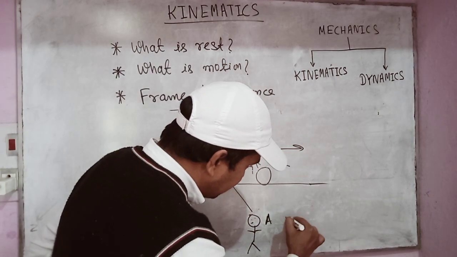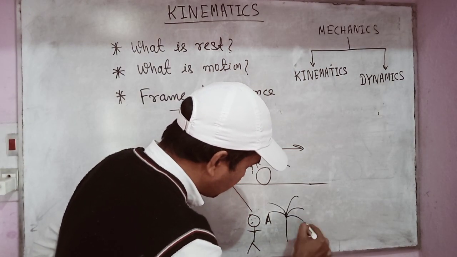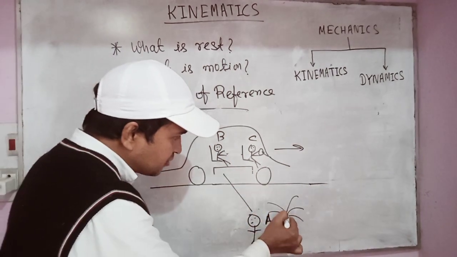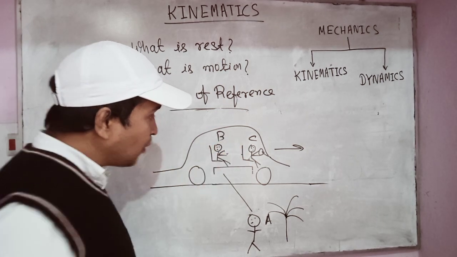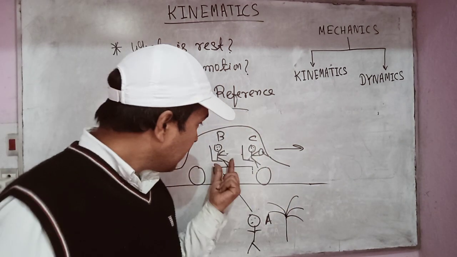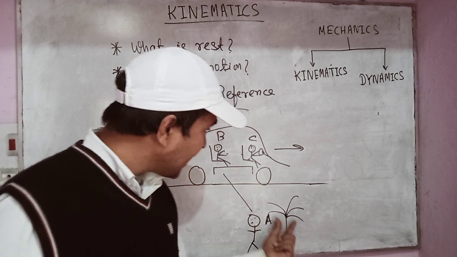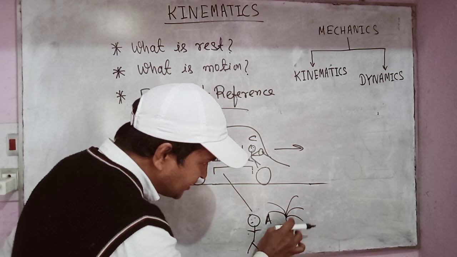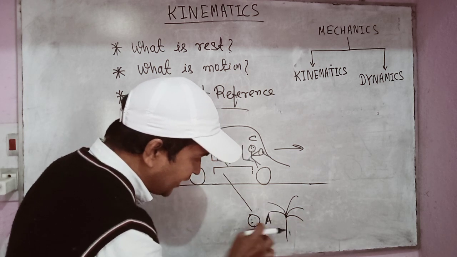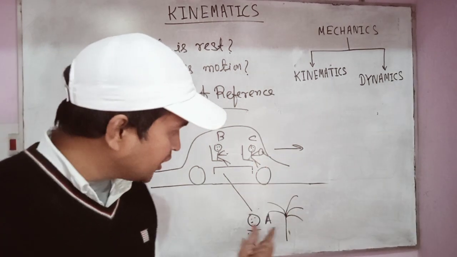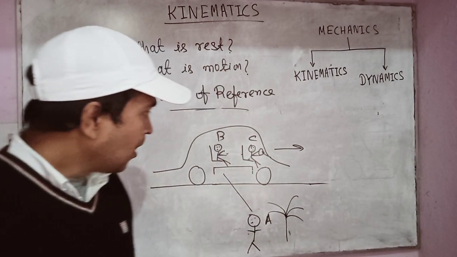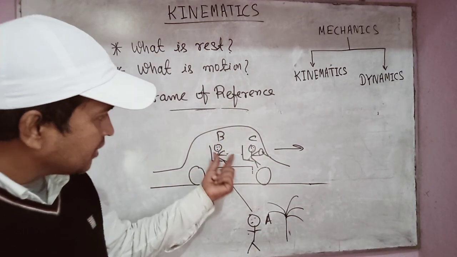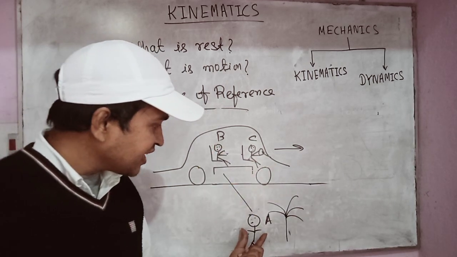Now let there be a tree near the road, and what does B say about the motion of this tree? The position of this tree is also changing according to B. So the tree is also in motion according to B. But according to A, the position of this tree does not change. So this tree is at rest according to A. So the same tree is at rest according to A, and it is in motion according to B. All the things which are at rest near the road are in motion according to B, but are at rest according to A.